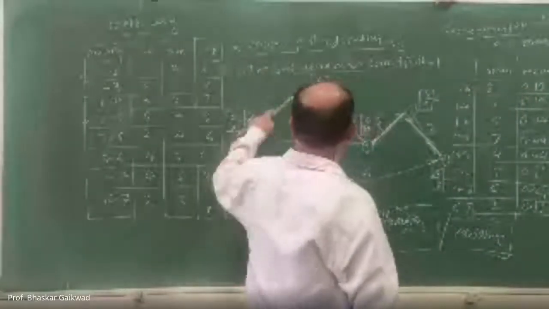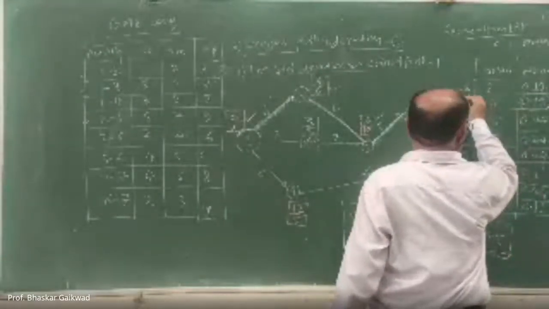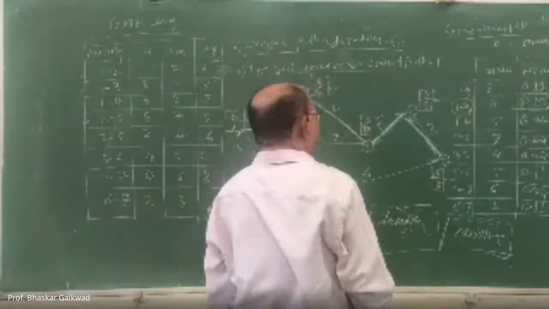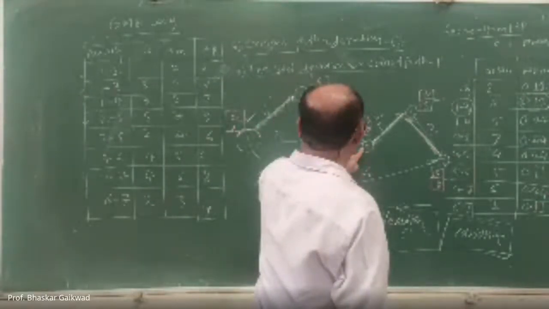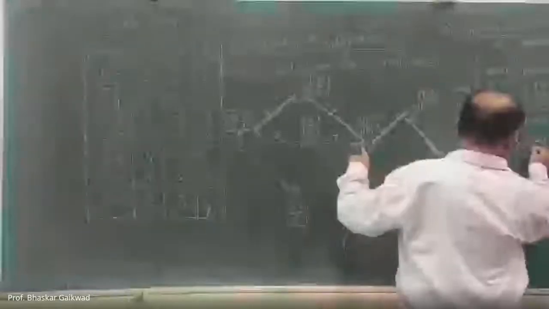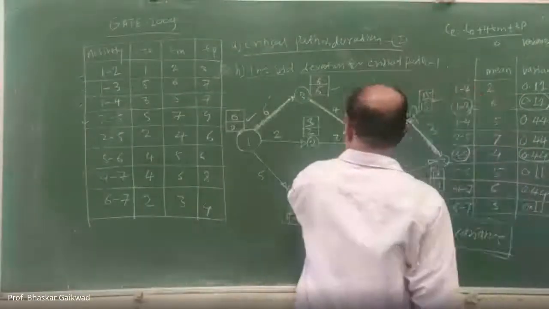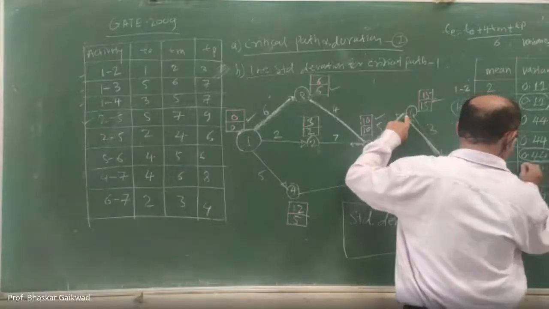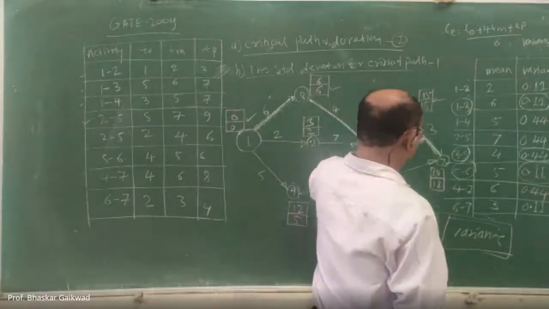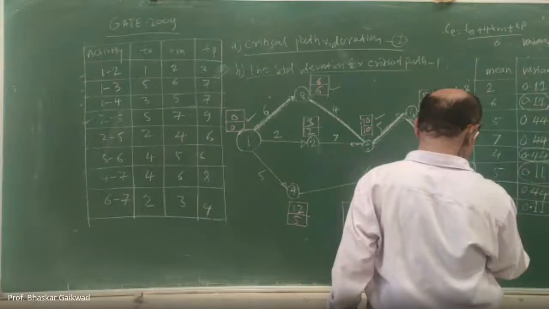This 1 to 3 is critical, so this is the first critical path activity. After that 3 to 5. Then 5 to 6. After that 6 to 7, the last activity.